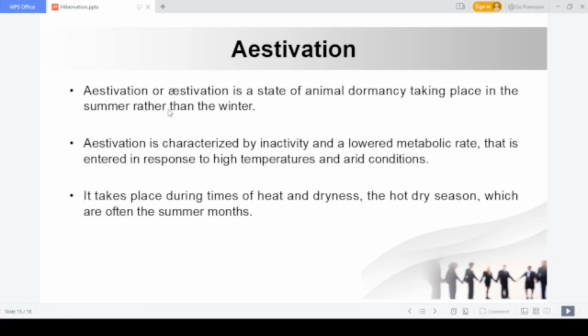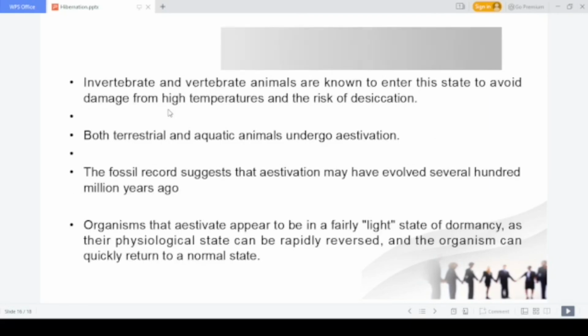So what they do is reduce their activity during summer season. During summer season they reduce their activity, lower their metabolic rate, and go into a kind of sleep or dormancy. That situation is known by the name aestivation, just the opposite of hibernation. Hibernation occurs in the colder period, whereas aestivation takes place in summer season or in the warmer period. So that is the main difference between aestivation and hibernation.